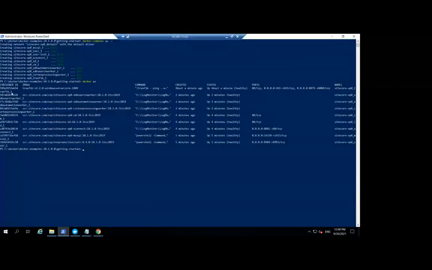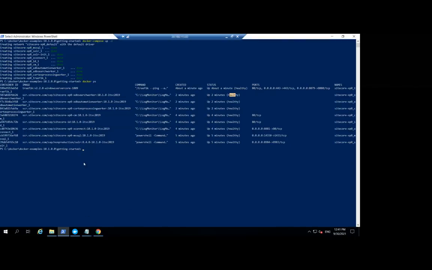Okay, so if you type docker ps, you can see the list of containers, as I said, with the container ID, the image based on which the container is getting created, when it was created, and what the status is, whether it's up and running or healthy. On which port it is running, all these things you can see. You can access the container service through the reverse proxy with the HTTPS protocol using their configured host names.